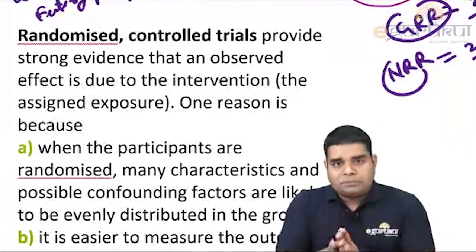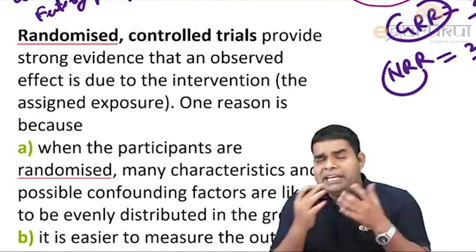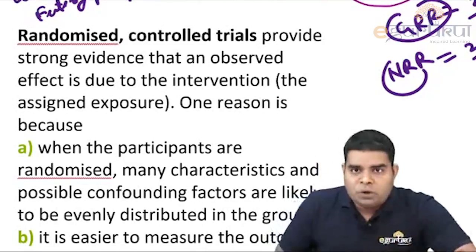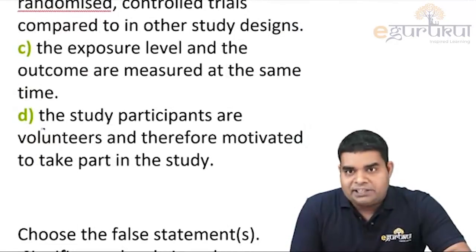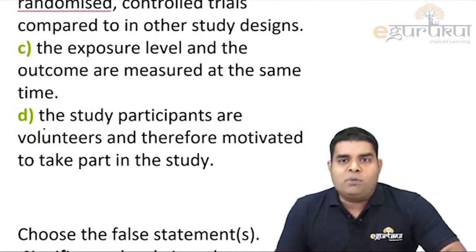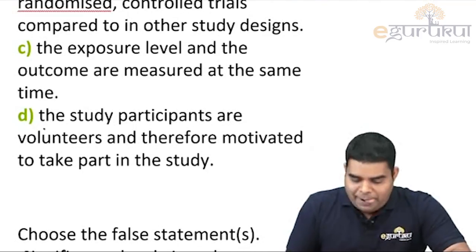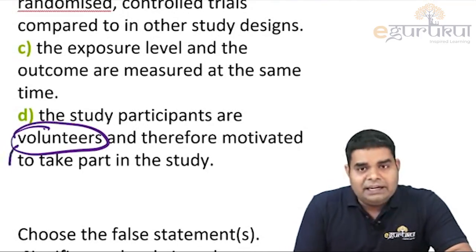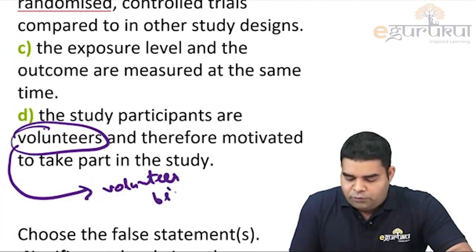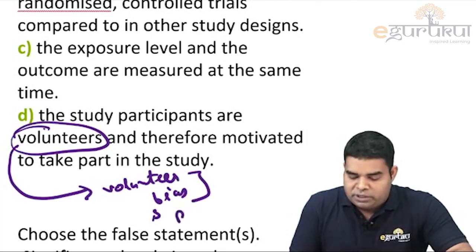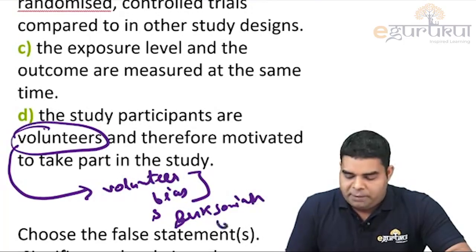Now the next question is about RCT, and they are asking what is the reason why RCT is so good? So let's go through the options one by one. Option D says that the study participants are volunteers and therefore motivated to take part, so RCT is good. No, it's not important. It's not the main point, because if volunteers are there, it is itself a problem, and it can lead to volunteer bias.